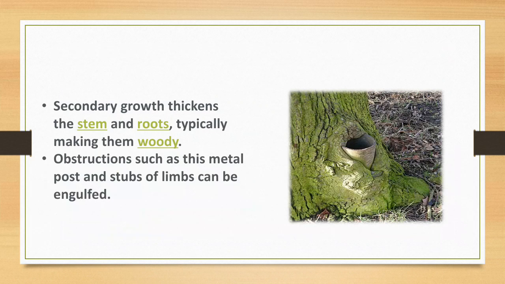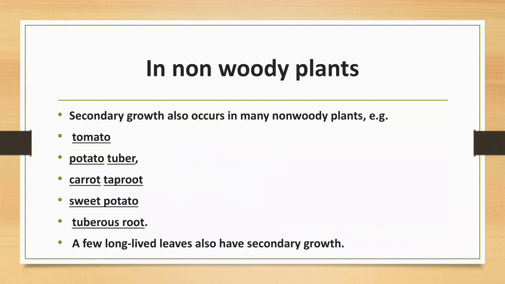Obstructions such as a metal post or stub of a limb can be engulfed by the tree trunk. Secondary growth also occurs in many non-woody plants, for example tomato, potato tuber, carrot taproot, sweet potato tuberous root. A few long-lived leaves also have secondary growth.